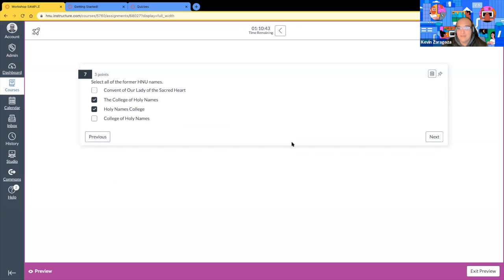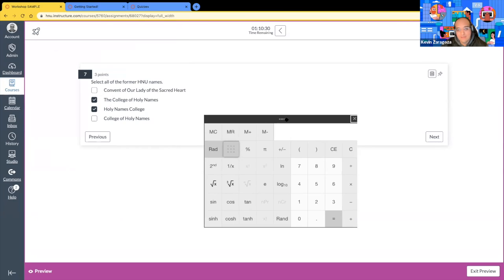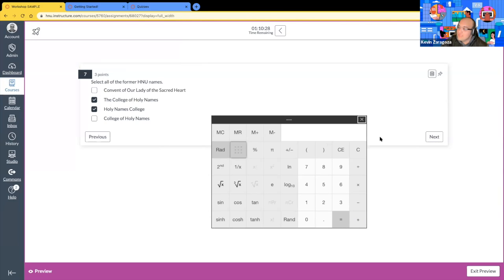Oh, let's go back. So this is backtracking. If we turn on backtracking, we have this previous button. If not, it will not be there. Here's the scientific calculator. So I've selected to turn on that scientific calculator. If we click on the icon, this is what the scientific calculator will look like.